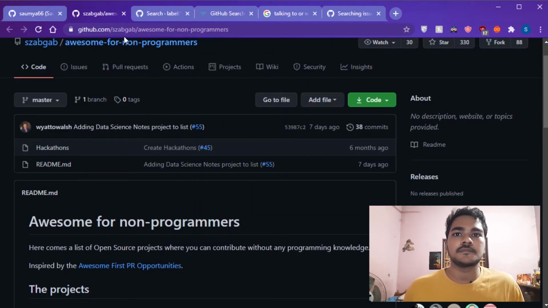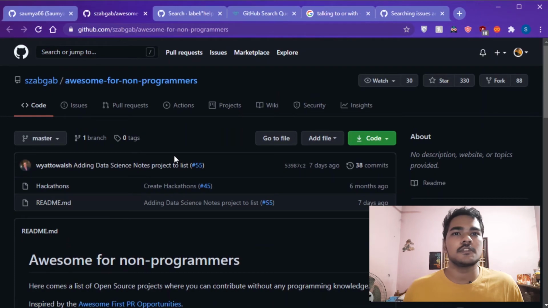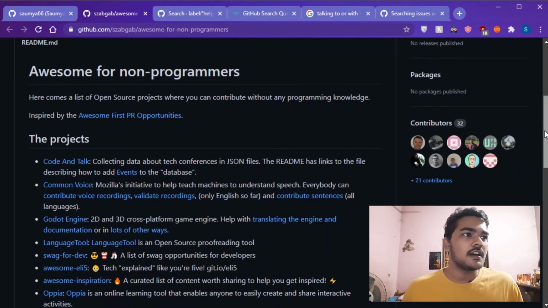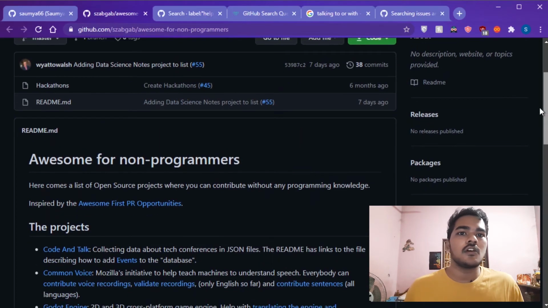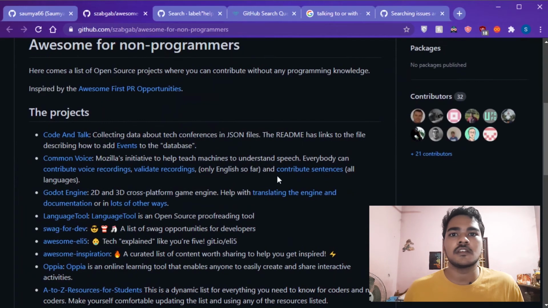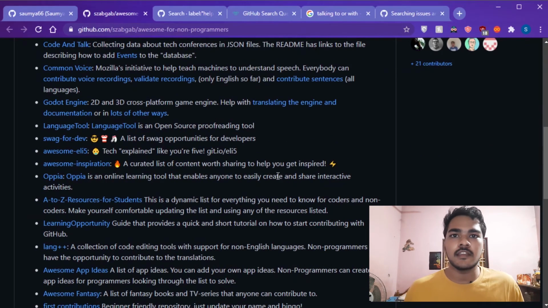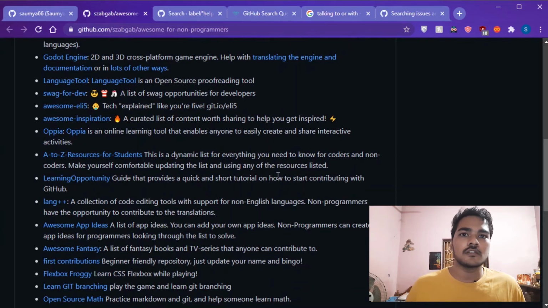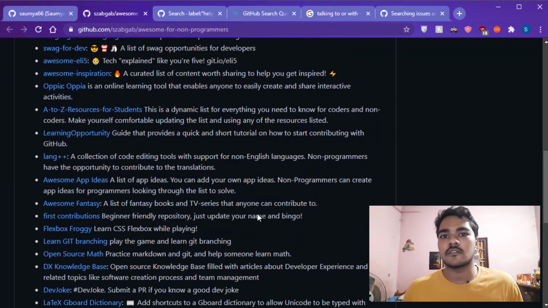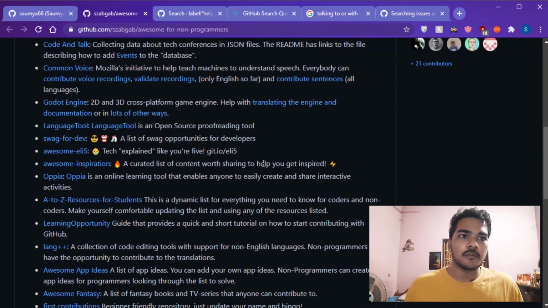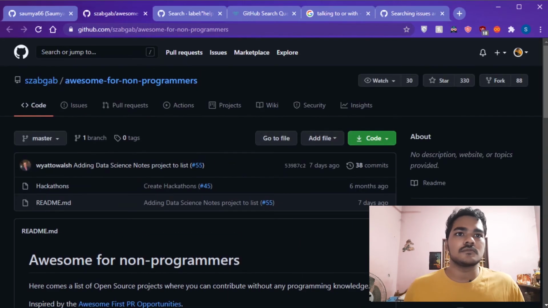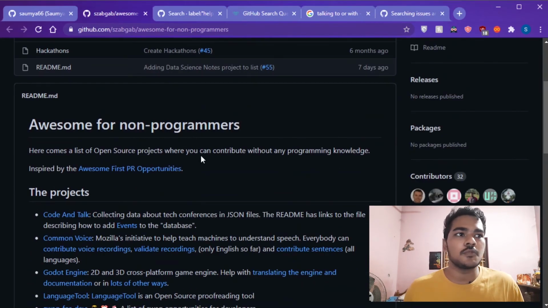And this one, I was not expecting it, but I found it. It is awesome for non-programmers. It may contain things like improving docs, or learning CSS with Flexbox, non-programming kinds of things. So this is also good if you're not a programmer. You can just go here.